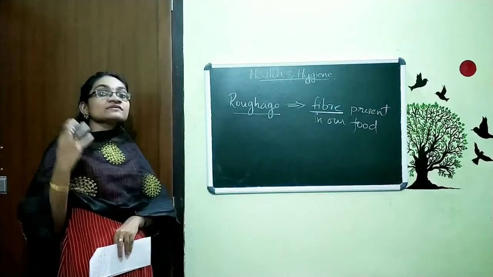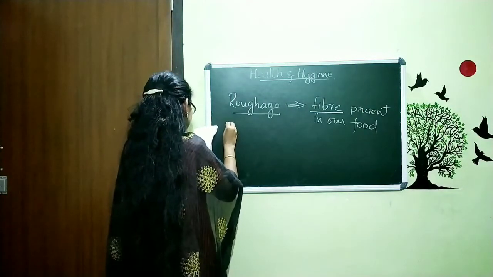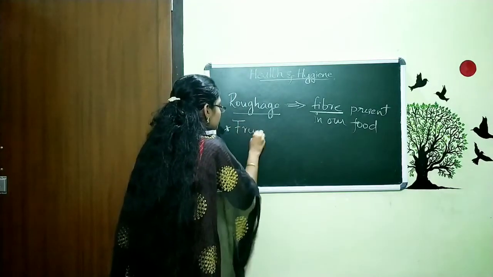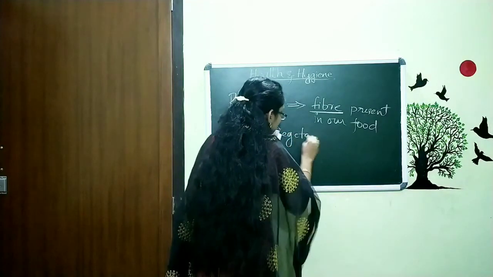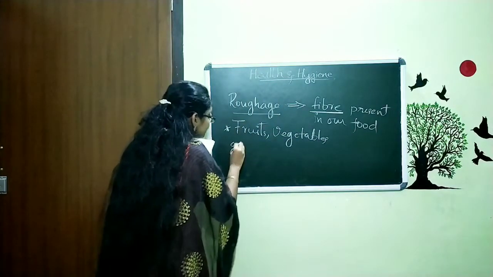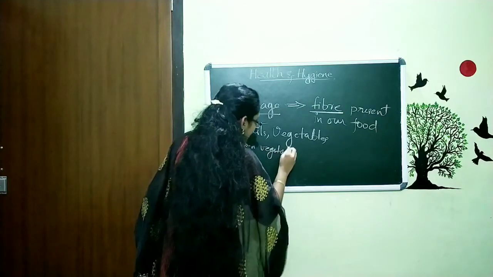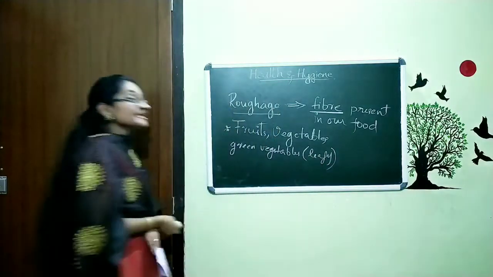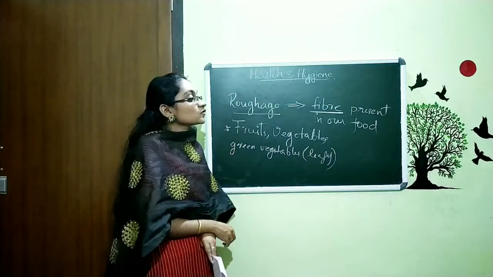So we want to have some food that contains this roughage, and which are those food items? Mainly fruits and vegetables, especially green leafy vegetables. Fruits and vegetables contain this fiber.